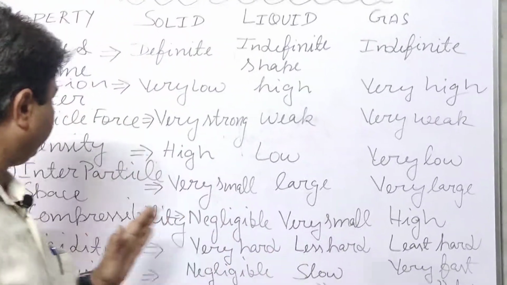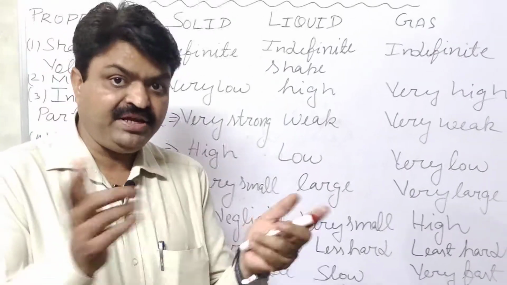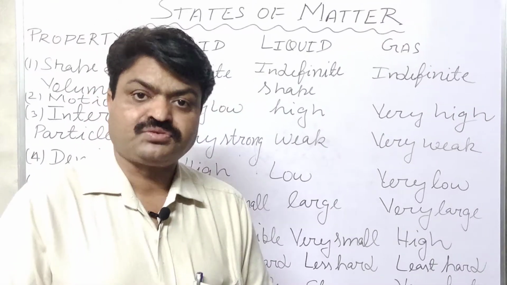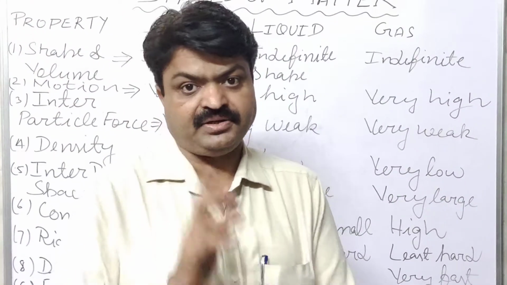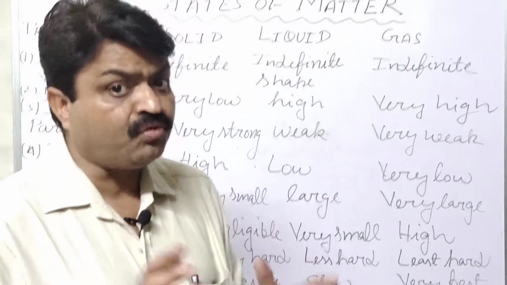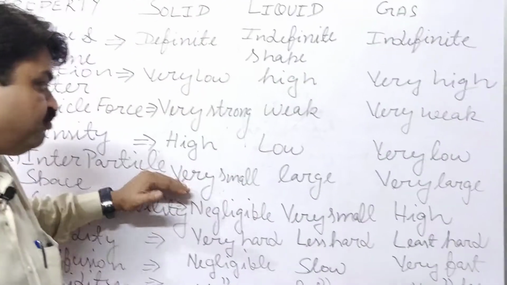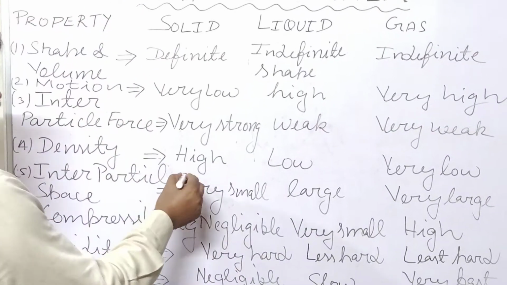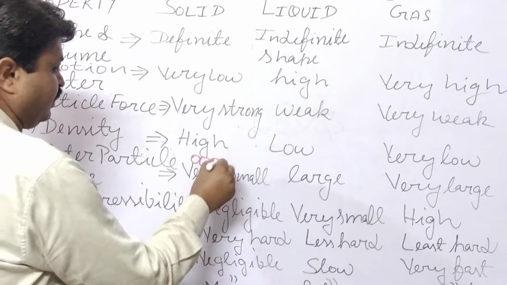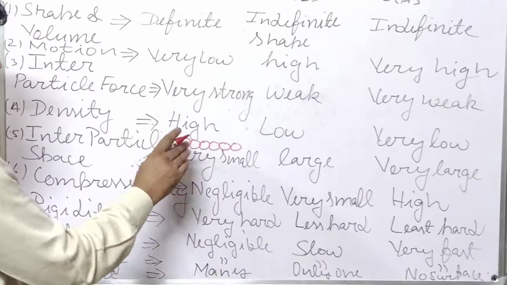Now we come to the next, interparticle space. As we have discussed, solid state materials or matter have a strong force of attraction. That's why they have very small interparticle space, meaning their particles are found like this and the space is very small.